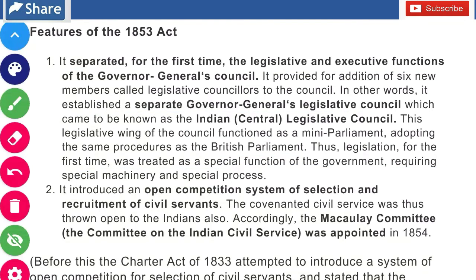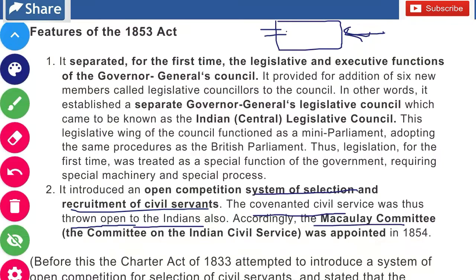Now it introduced an open competition system for the selection and recruitment of civil servants. So what this act did was, there were civil services, Indian Civil Services, but in these civil services only the British could apply at that time, and this act opened it for the Indians too. So to implement this, the Macaulay Committee was appointed in 1854.